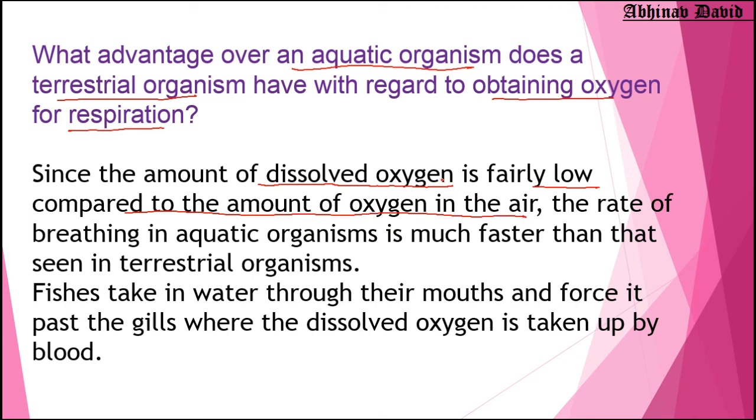So in the air, 21% oxygen is present, but very little oxygen is present in the water. It depends upon different water sources, that is sea water or fresh water, but the amount of dissolved oxygen is very low. So the rate of breathing in aquatic organisms is faster, and in terrestrial organisms it is less.